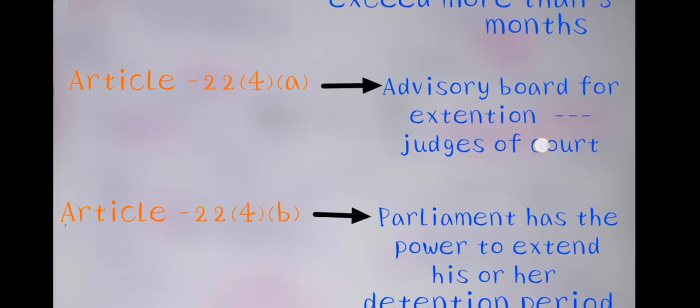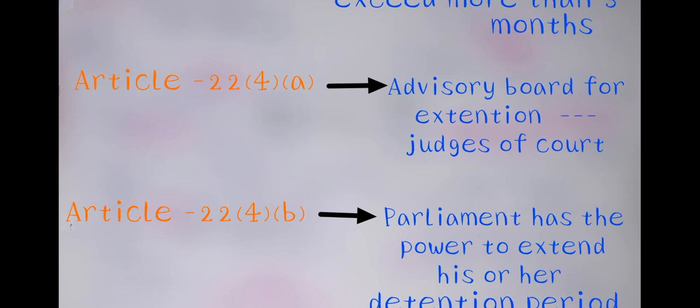Article 22 Clause 4 Subclause A talks about an advisory board for the extension of the period of preventive detention. Here the advisory board consists of judges of the court. This is Article 22 Clause 4 Subclause A.